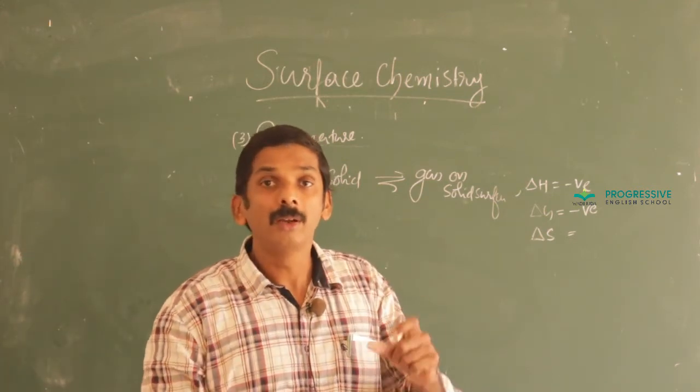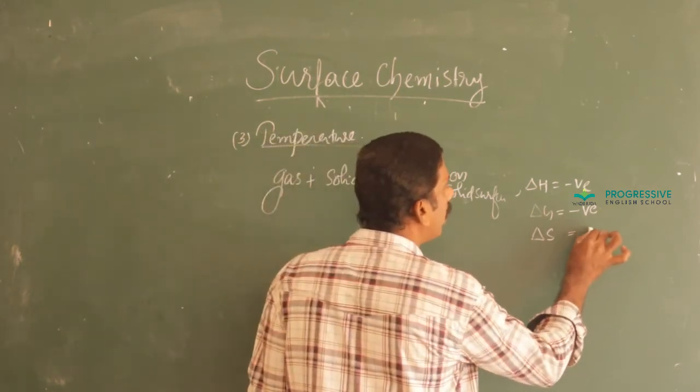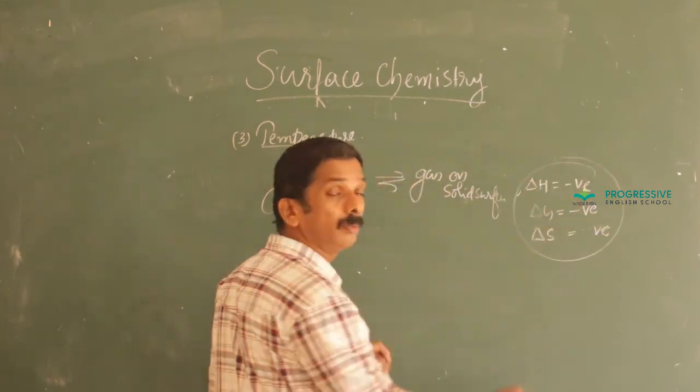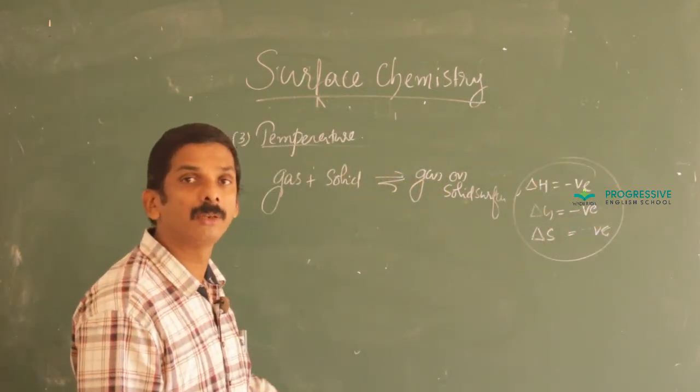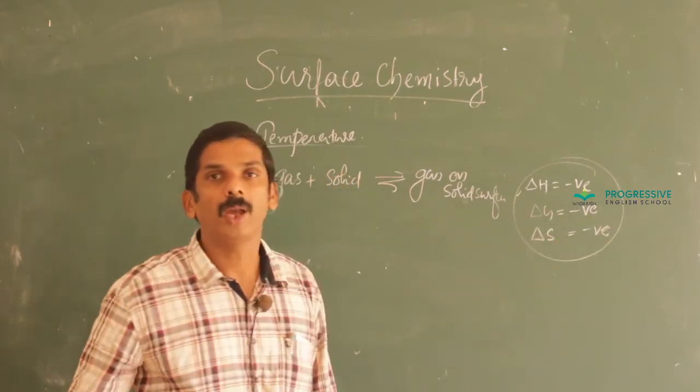That is, there is a decrease in entropy of the system. That is why for adsorption, enthalpy change, free energy change as well as entropy change all have a negative value.